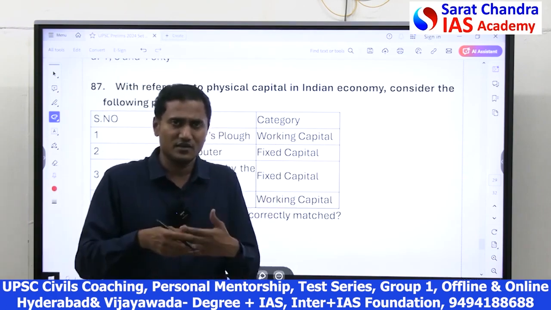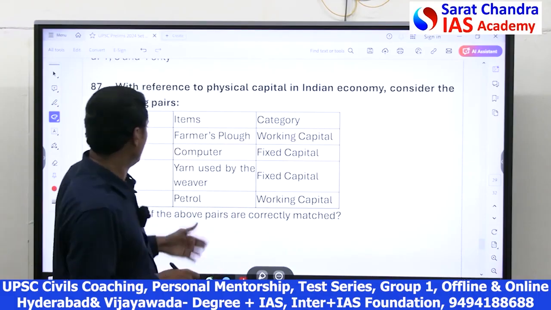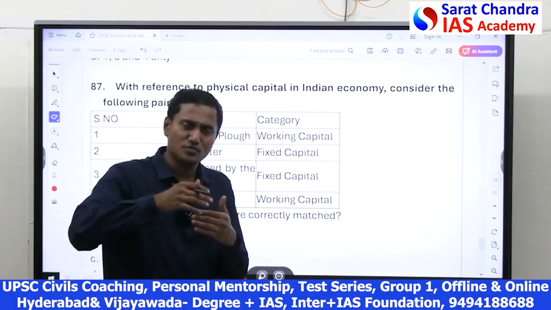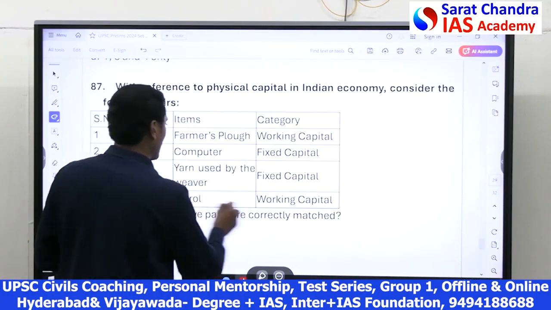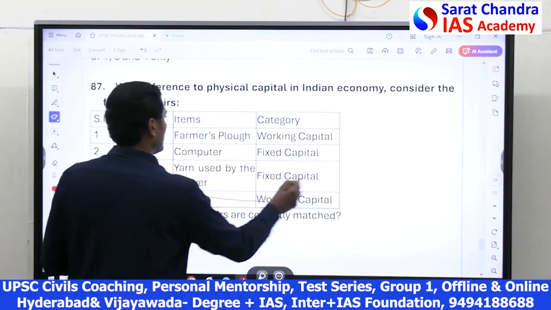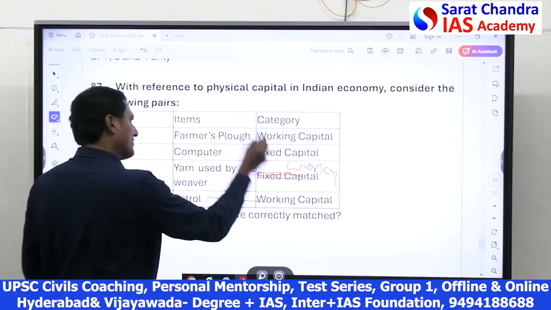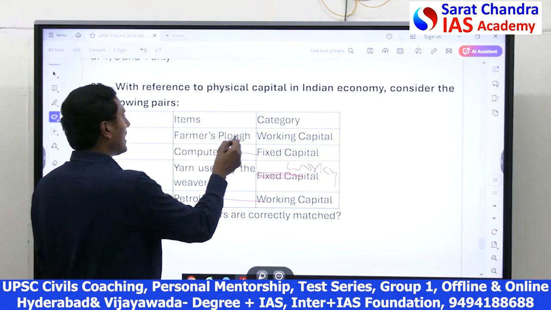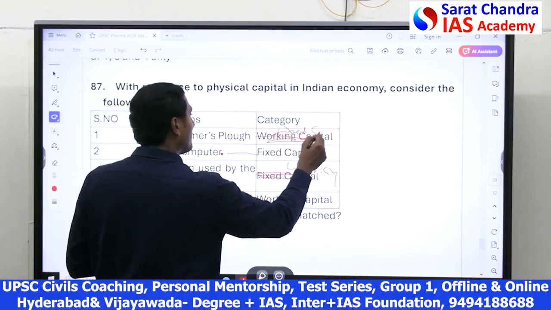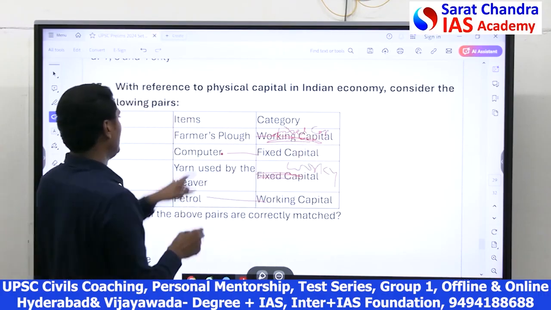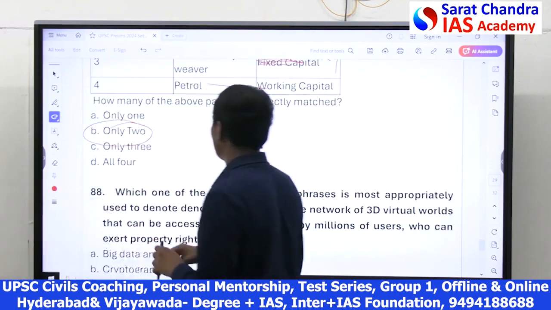A weaver, while weaving, consumes yarn, hence it is working capital. Petrol is consumed as it is used, so petrol is working capital, correct. Yarn is working capital because it is consumed. Computer is fixed capital, correct, it cannot be consumed. Farmer's plow is fixed capital. So only 2 and 4 are correct. Only 2 options are correct.